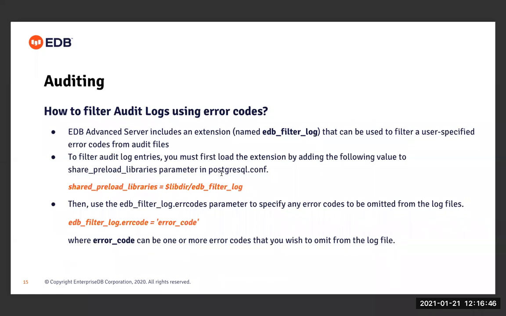So in the postgresql.conf file, we have this shared_preload_libraries option to which we can specify the extension that we want to load. So in this case, edb_filter_log. If we want to use this extension, we'll have to specify it with this library. And then, in this particular extension, we have something called error code, which can be set to the error code that we want to omit from the log file.